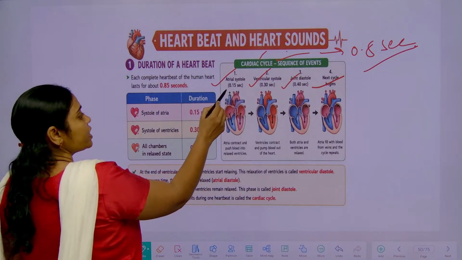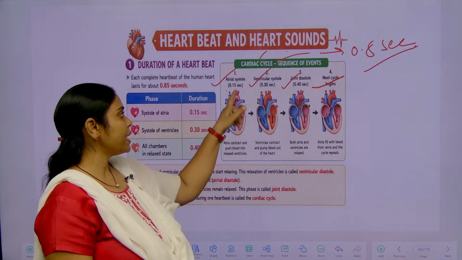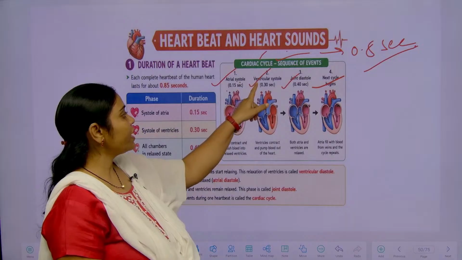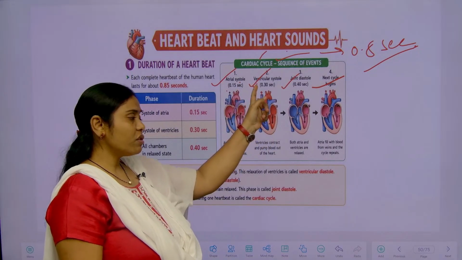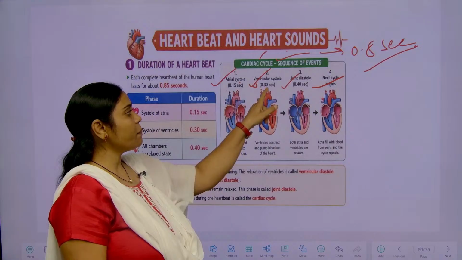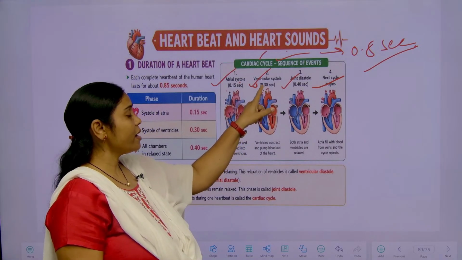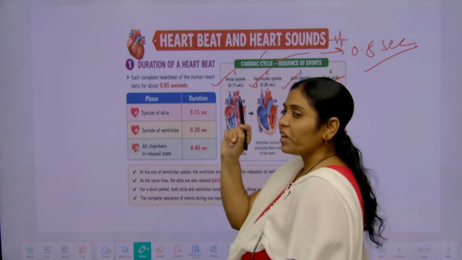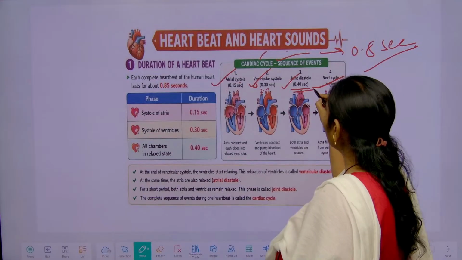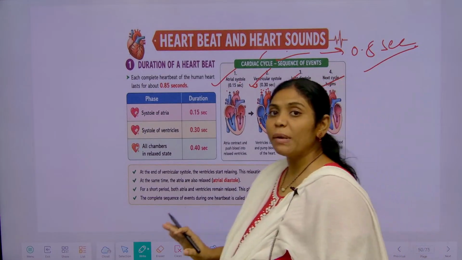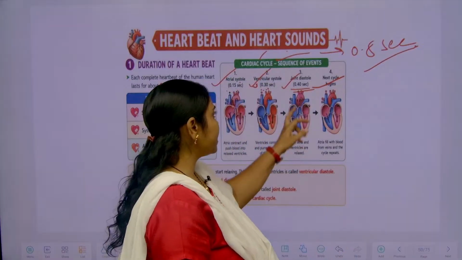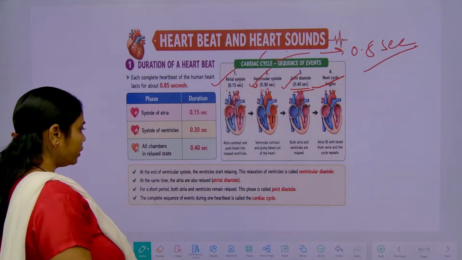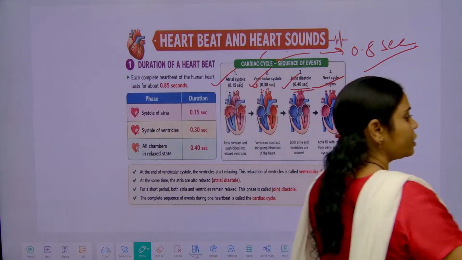Atrial systole takes only 0.1 second. In the atrial systole, the atria are contracting, right? After that, the ventricles have to contract. How many seconds does that take? That is 0.3 seconds. Then all four chambers are relaxed together for a while, that is 0.4 seconds. All diastole means all chambers are relaxed. That is called the joint diastole. Clear? So the remaining we will see in the next class.